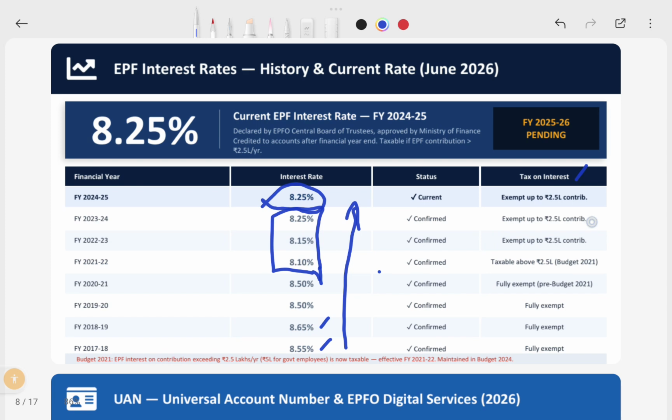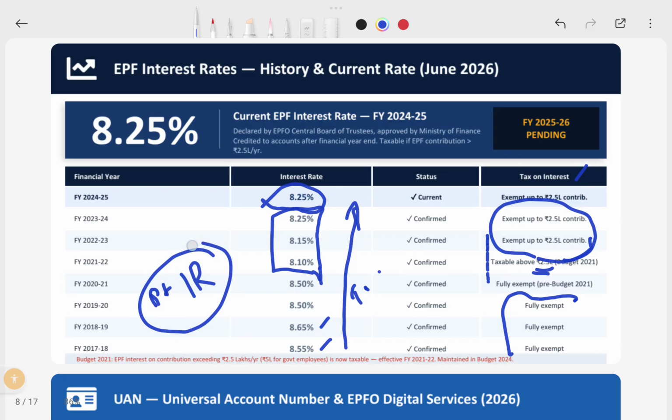So again, the exemption earlier was fully exempt till 2019-20. Now from 2021-22 it is restricted to 2.5 lakhs, and if the total interest is above 2.5 lakhs, it would be taxable in your regular income tax. Say suppose you contribute your entire salary to PF to reduce taxes, that will not be allowed now.